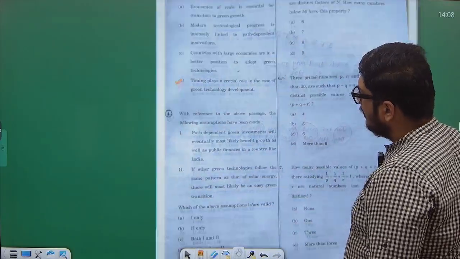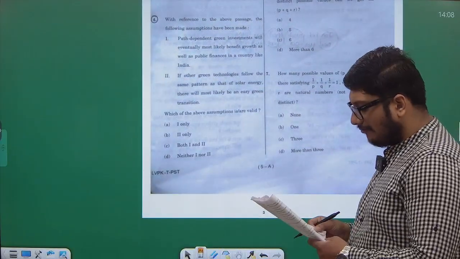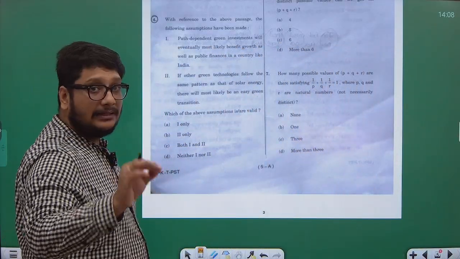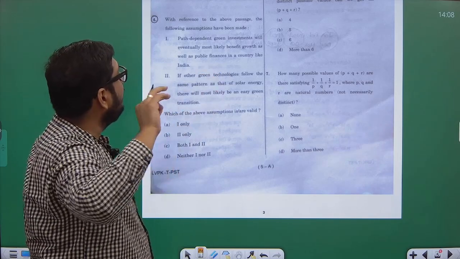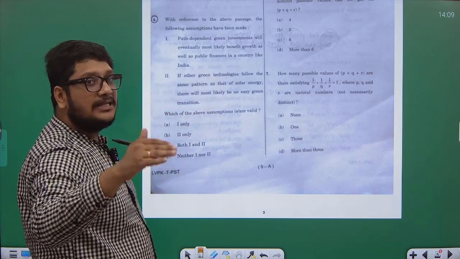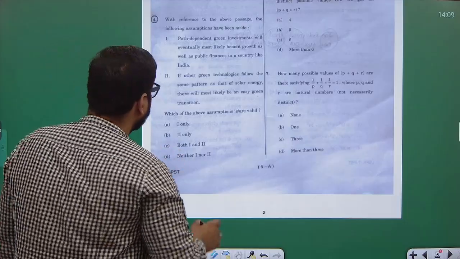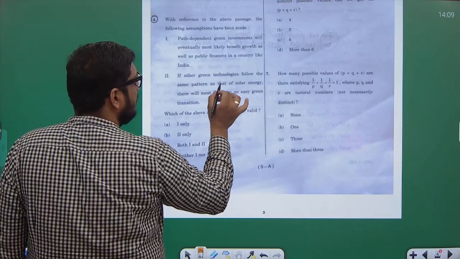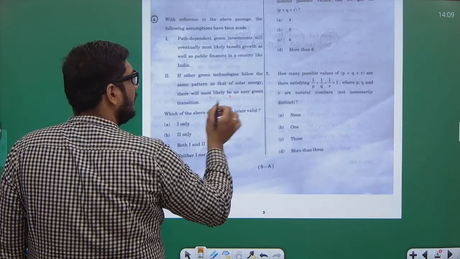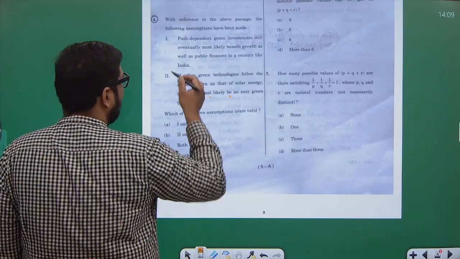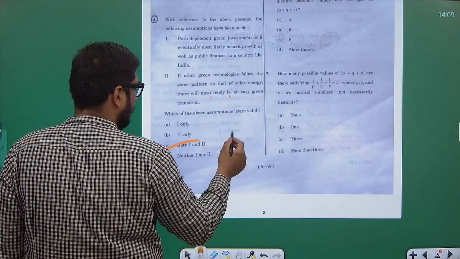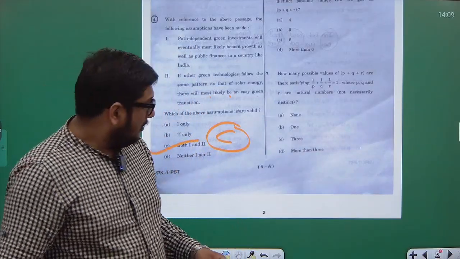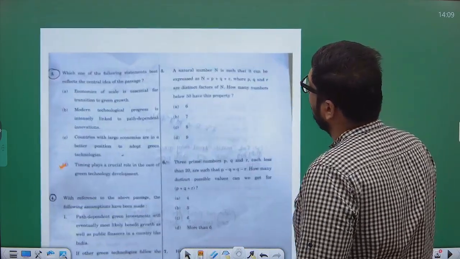Same passage, with reference to the above passage, the following assumptions have been made. First, path dependent green investment will eventually most likely benefit growth as well as public finances in a country like India. Second, if other green technologies follow the same pattern as that of solar energy, there will most likely be an easy green transition. I think both are definitely what they are trying to say. C is the correct answer. Correct answer is C. Now let's move on to question number 5.